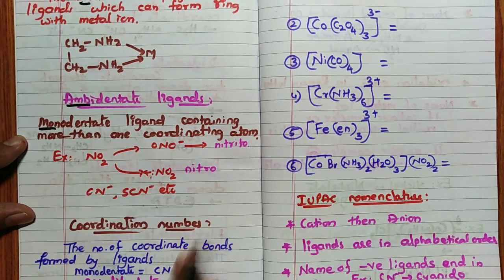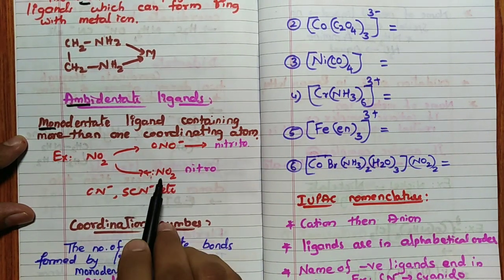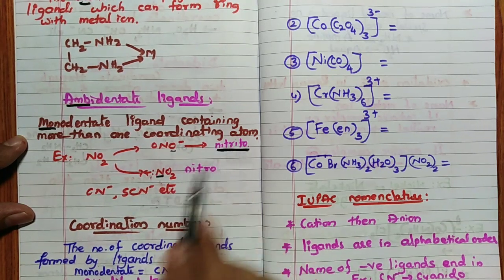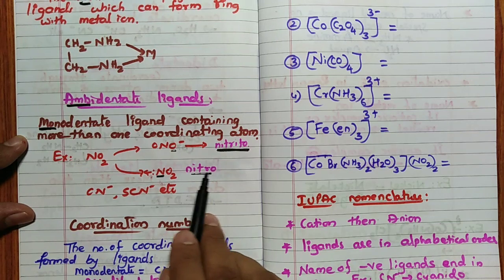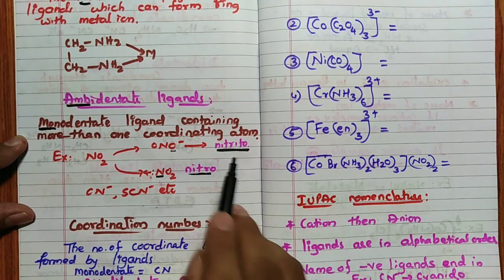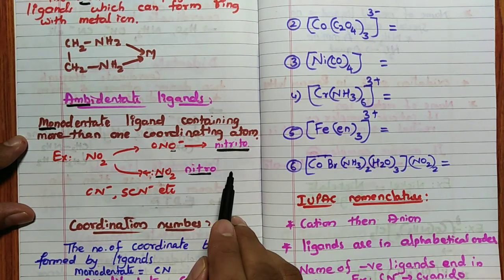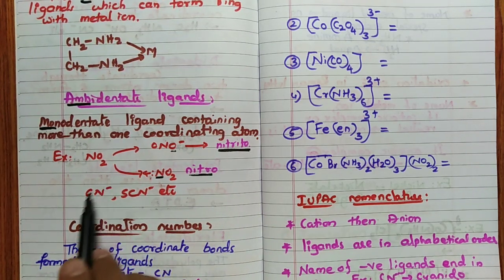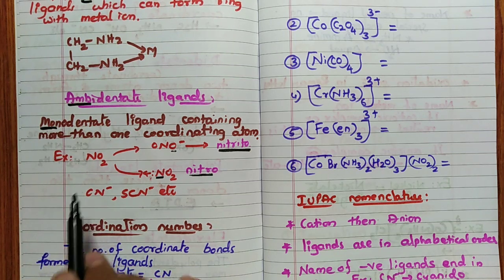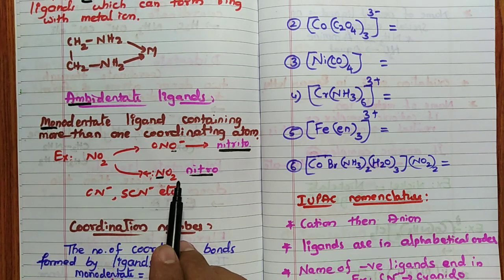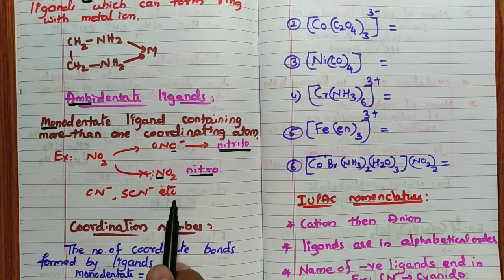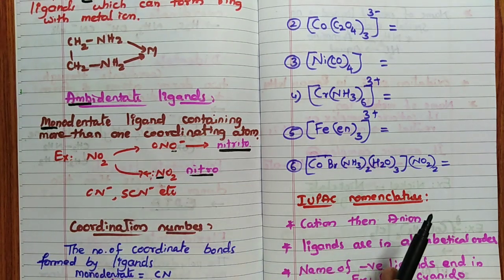For example, NO2, you can write it as ONO: oxygen can donate, or NO2: nitrogen can donate. When oxygen donates, the name is nitrito; when nitrogen donates, we call it nitro. So nitrito-O and nitrito-N, nitro also. Then the cyanide ligand, CN minus: if it is a nitrogen donor, isocyanide. SCN: if nitrogen donates, isothiocyanato; if sulfur donates, thiocyanato. SCN is also an ambidentate ligand.